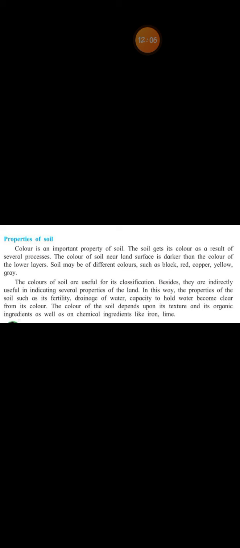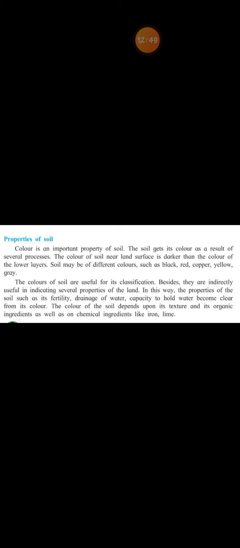Properties of soil. Color is an important property of soil. The soil gets its color as a result of several processes. Fine. The color of the soil near the land surface is darker than the color at the lower layers. Soil may be of different colors, that is black, red, copper, yellow, grey. Okay, children? The colors of the soil are useful for its classification. Besides, they are indirectly useful in indicating several properties of the land.